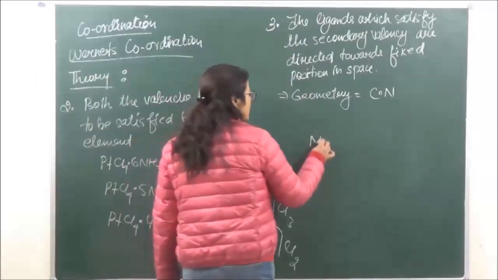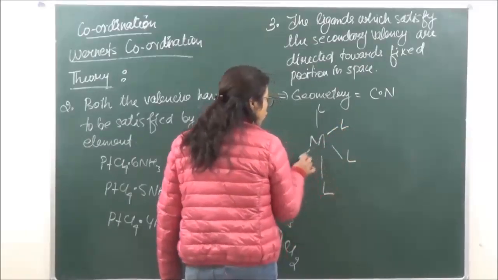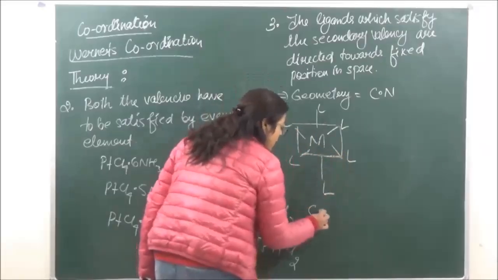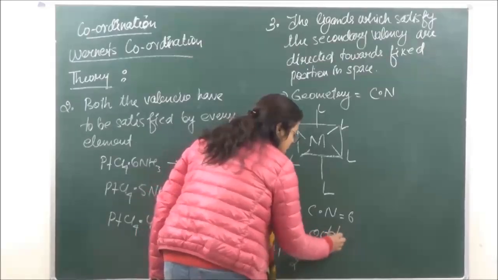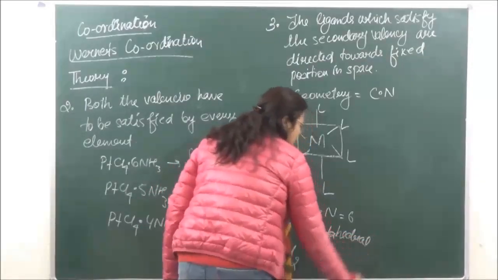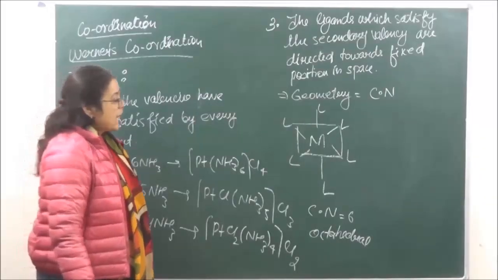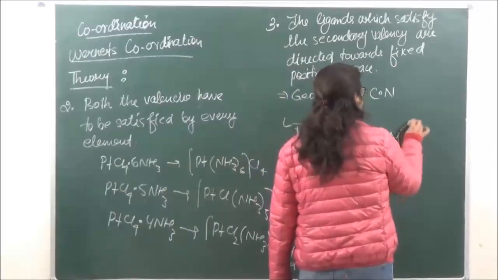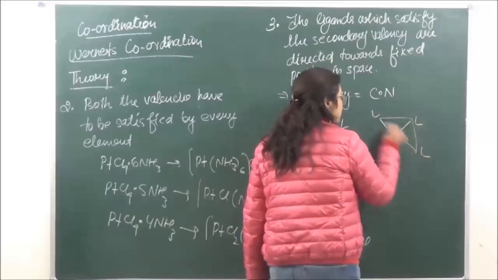So the geometry for all those which have a coordination number of 6 is going to be octahedral. Is it clear? And all those which have a coordination number of 4 may have two types of geometry.